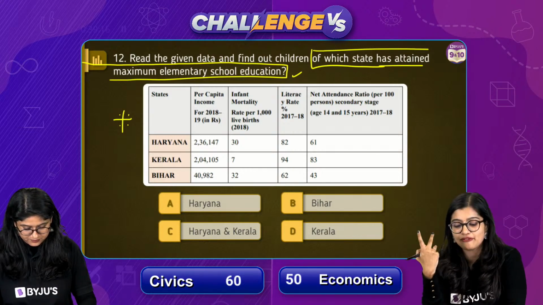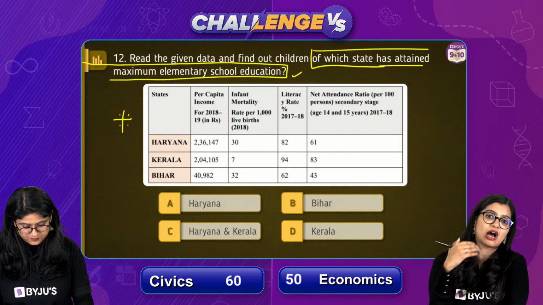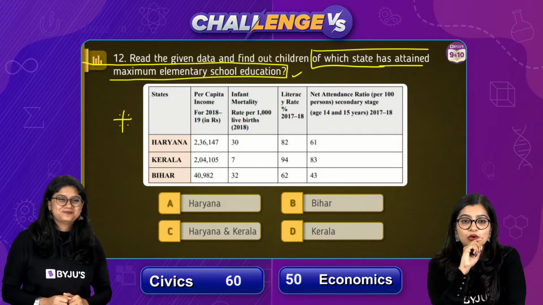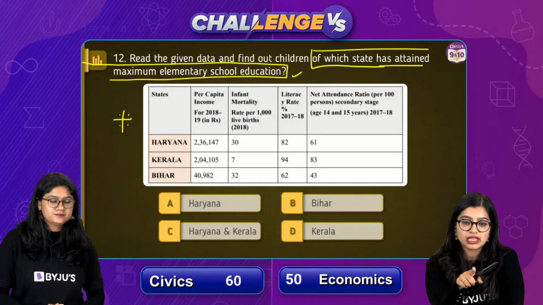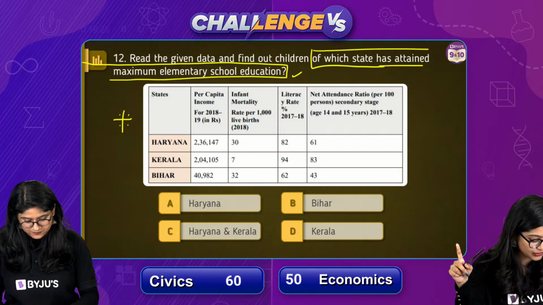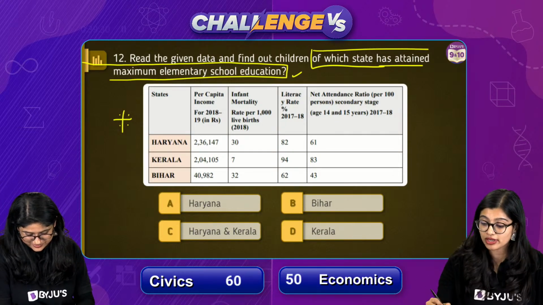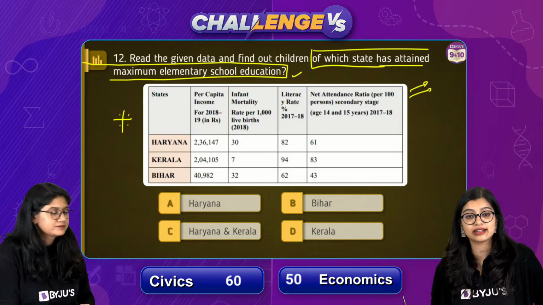Because we know that infant mortality rate has something to do with how many deaths occur, right? So what are you going to check? Very quickly, can you tell me, and also give me the answer, because I know that all of you know the answer to this question. Exactly, right? Here we will be checking the net attendance ratio.